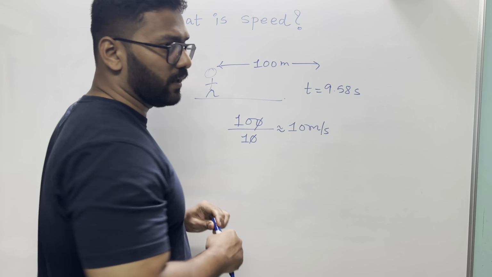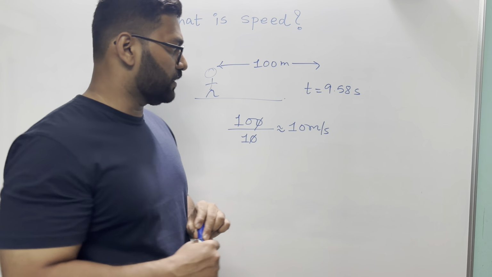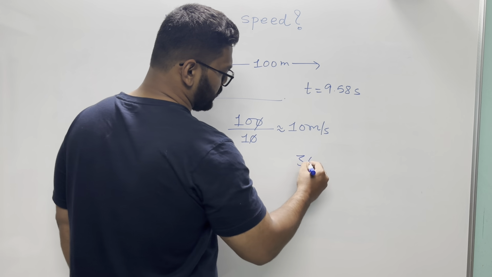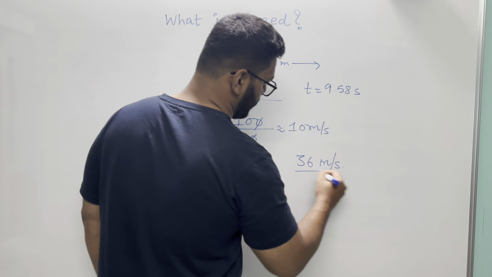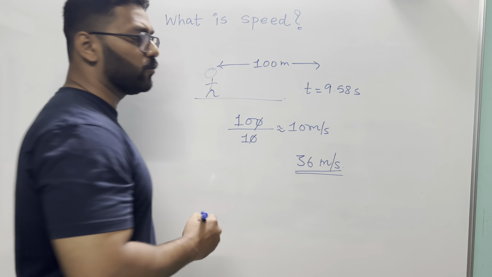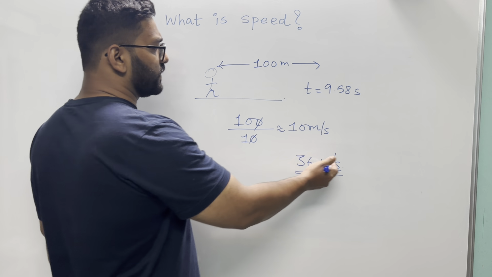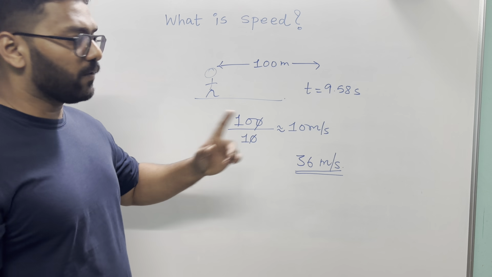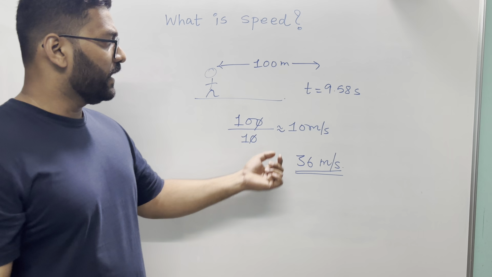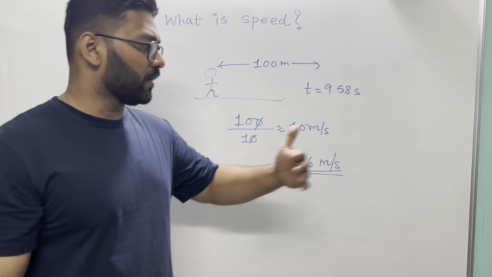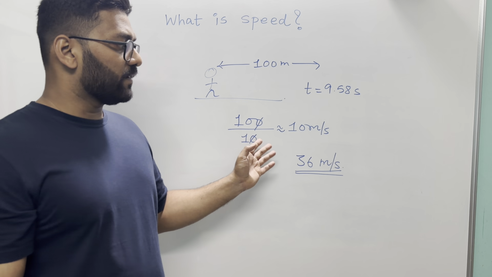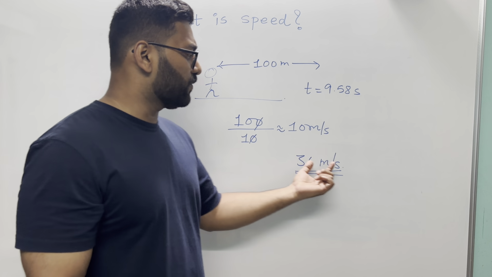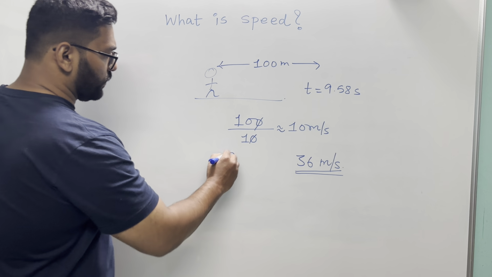And then if you see the speed of the cheetah, the fastest land animal, it is about 36 meter per second. If you convert its speed from kilometer per hour, if you search on Google, it is about 36 meter per second, 3 times this person, right? Usain Bolt will cover the entire football field, about 100 meter, in 10 seconds. But this cheetah's speed is thrice that, meaning it is covering 36 meter in 1 second. And this is for the cheetah.